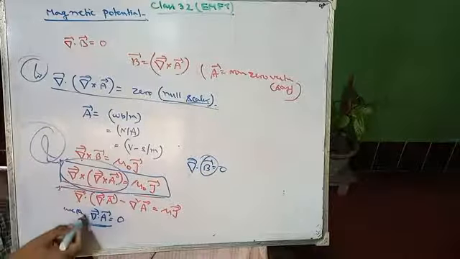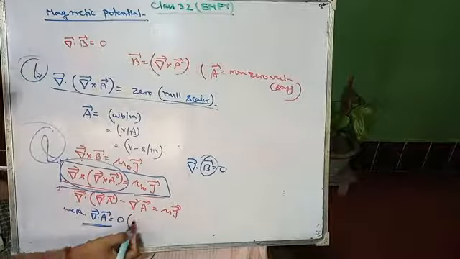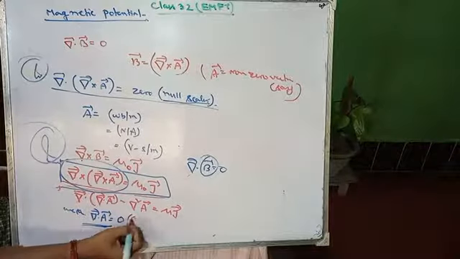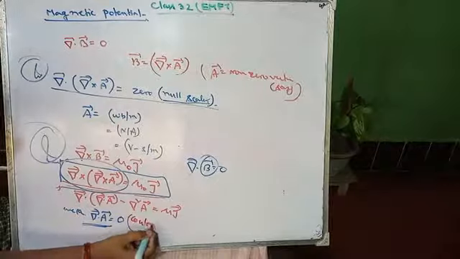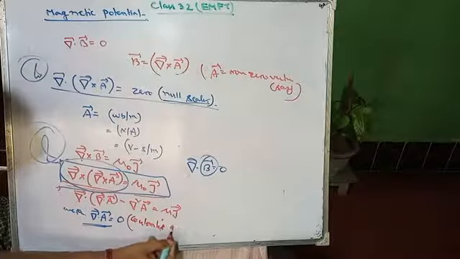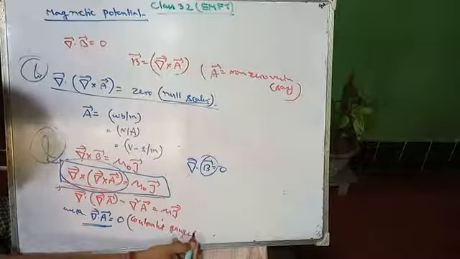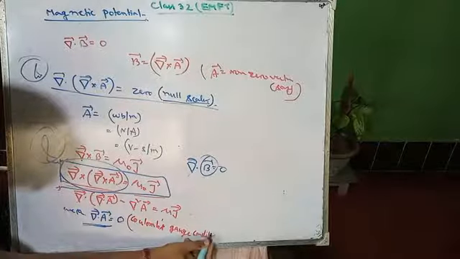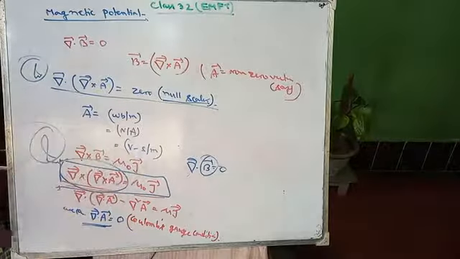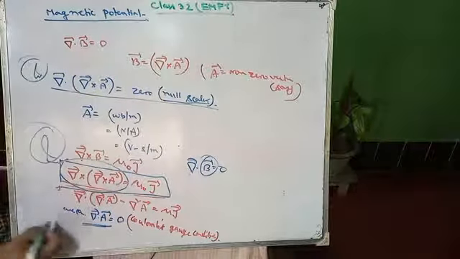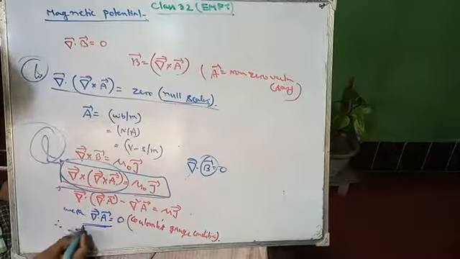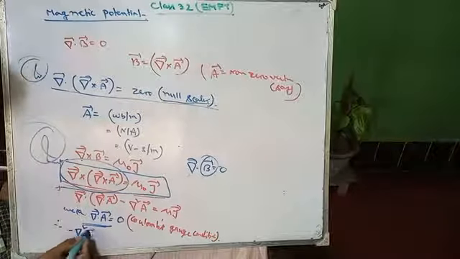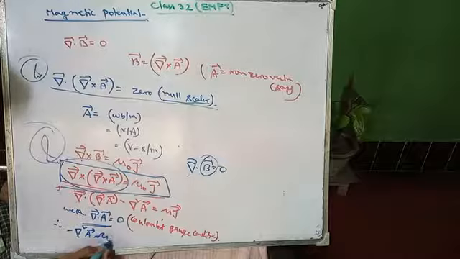And this relation is called the Coulomb's gauge condition. Therefore minus del square, or Laplacian of A, equals mu J.